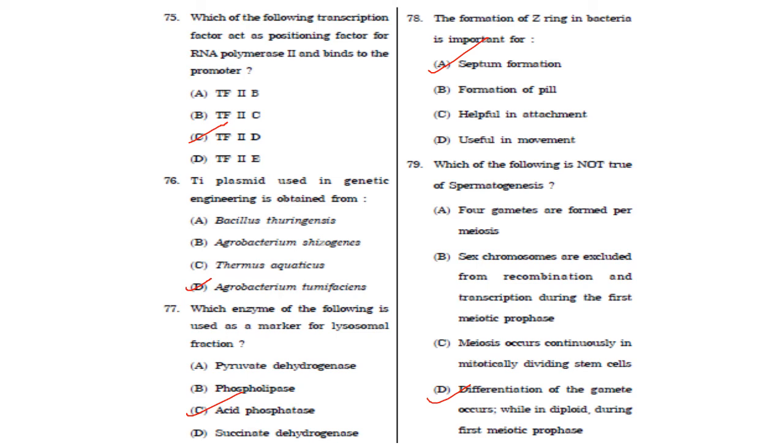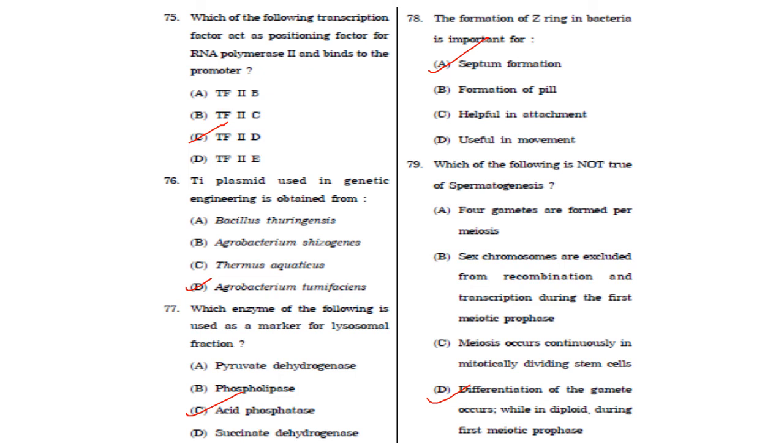Then next one, which of the following enzymes is used as a marker for lysosomal function? So it is acid phosphatase. Answer is option C. Then next one, the formation of Z ring in bacteria is important for septum formation, that is during cell division, separation of the two daughter cells.